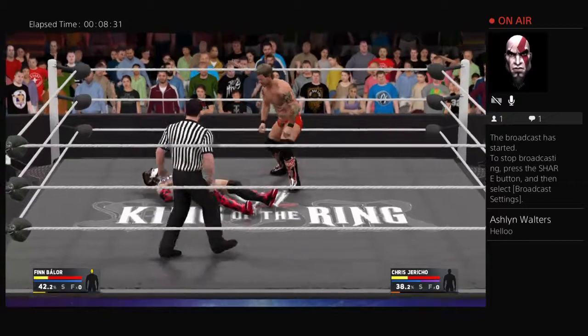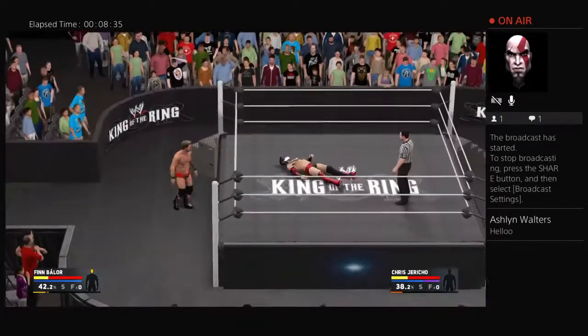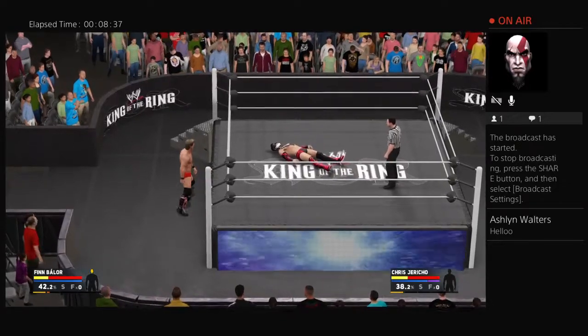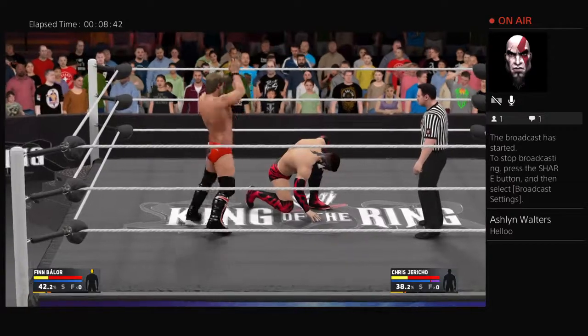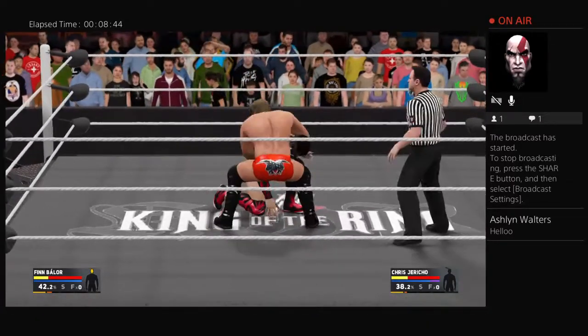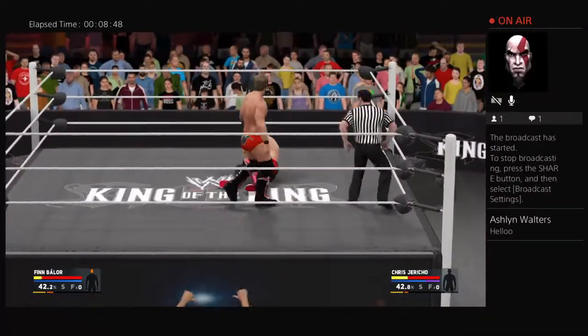Finn Balor able to kick out at 2 right there. Chris Jericho going back to the drawing board. What's Jericho doing? I think Jericho was probably thinking about going for a weapon, but saw that Balor was getting back to his feet. And now going for the double axe handle. Not going to land. And now Jericho with another heel kick to Balor.